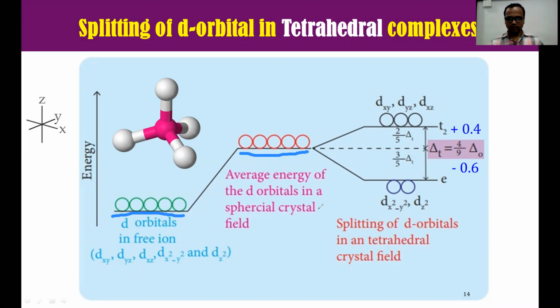There will be splitting. How does the splitting come? Ligands are approaching in between the axes, so the orbitals present in between the axes, T2, will experience more repulsion and their energy will be increased, and the orbitals present along the axes will experience less repulsion, therefore their energy is decreased.